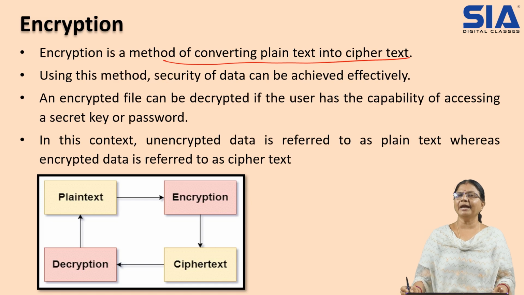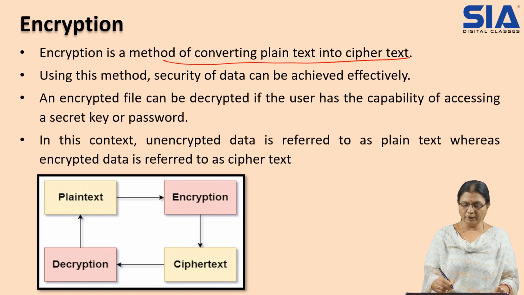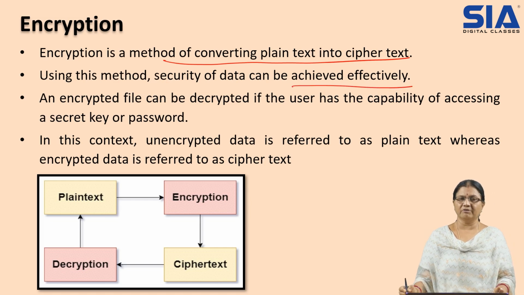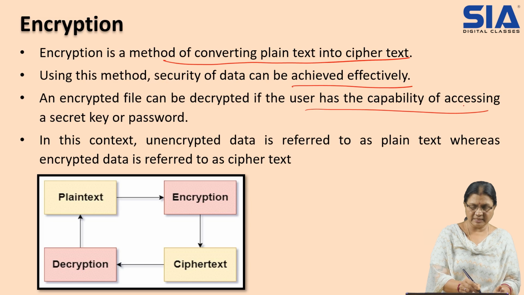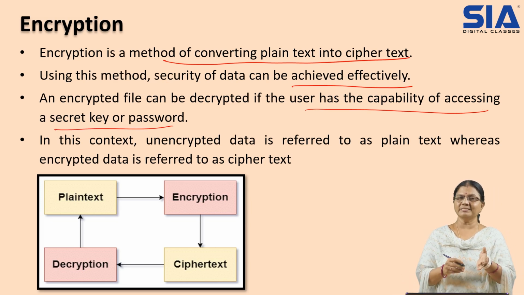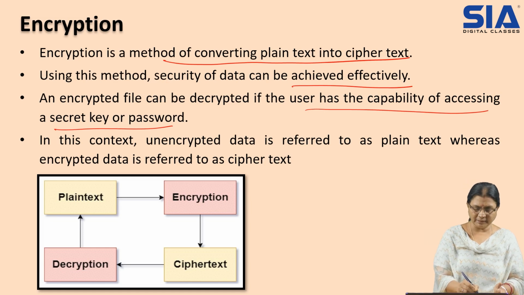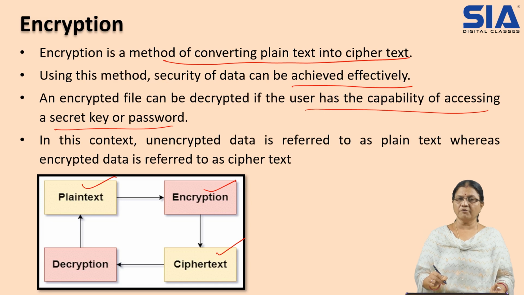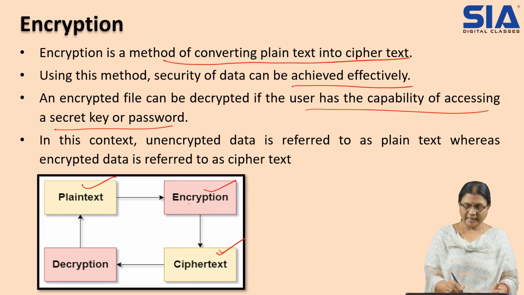Using this method, why do we try to use this unreadable format? To provide security for the data. So using this method, security of data can be achieved effectively. An encrypted file can be decrypted if the user has the capability of accessing the secret key, or private key as we also say. Through the process of encryption, plain text is transformed into ciphertext, which we call encryption.